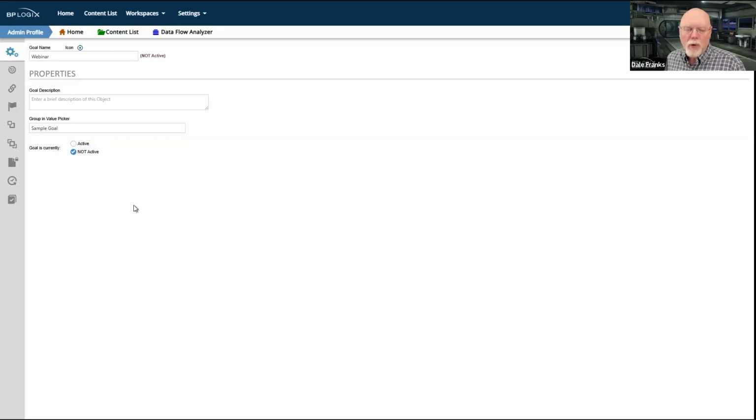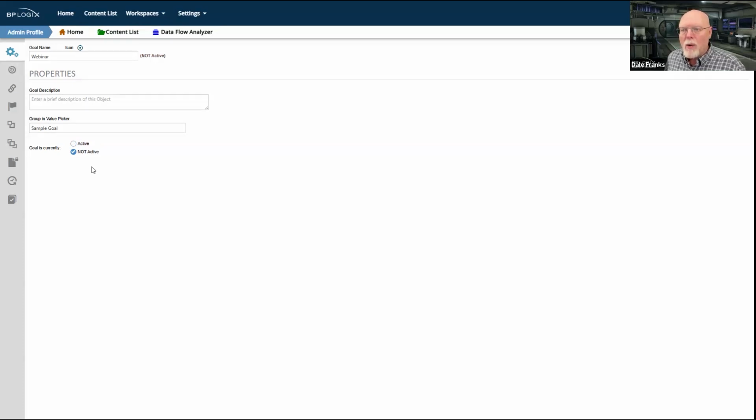There's one really important property on the property screen, which is this one. Goal is currently active or not active. When you start creating a goal, you're going to keep it not active. When you turn the active switch on, then whatever time functions that you have set up, whatever scheduling you create on the execution options tab, are going to start working. We don't want them to work yet. You usually don't whenever you're in development. So we're going to keep this on not active.